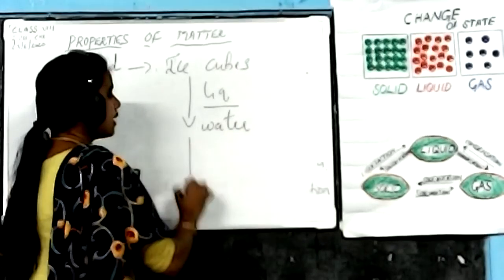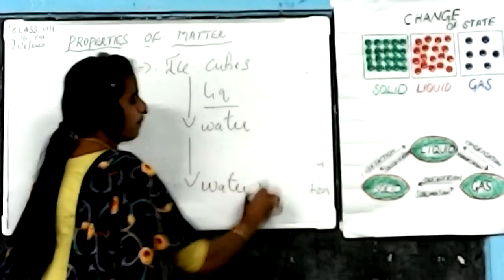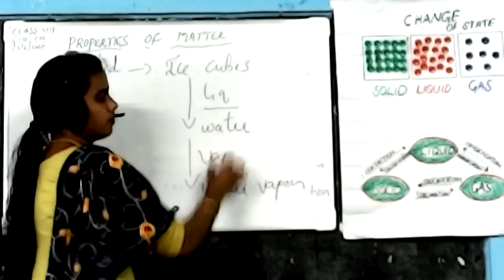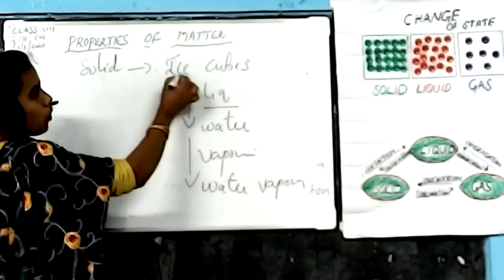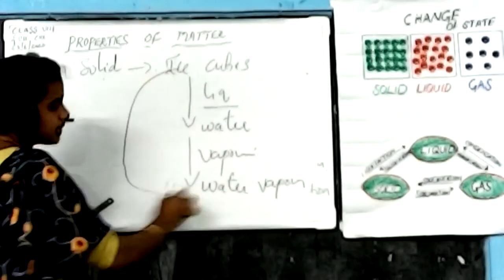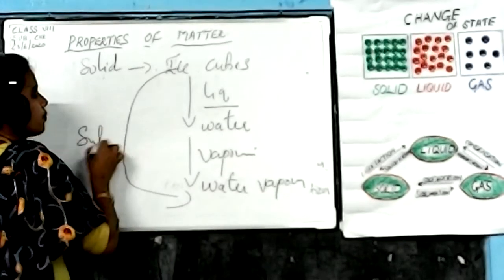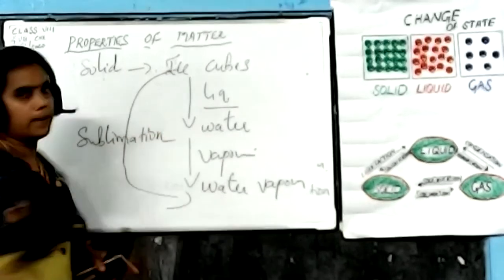Again, a liquid converted into gas, that is water vapor. So here what is the name of the process? Vaporization. Again, a solid directly converted into gas, that process is known as sublimation. What is the example for sublimation? Camphor. Okay.